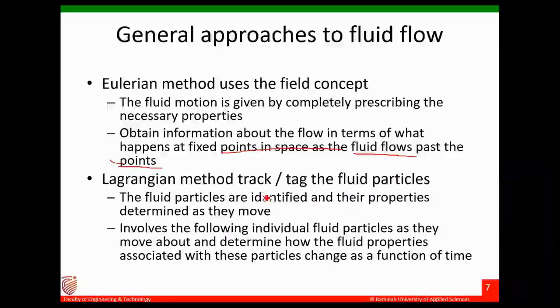Lagrangian is where you track, or trace, the fluid particle and try to find its properties as it moves. It involves the individual particles as they move about, and determines how the fluid properties associated with these particles change with respect to time.